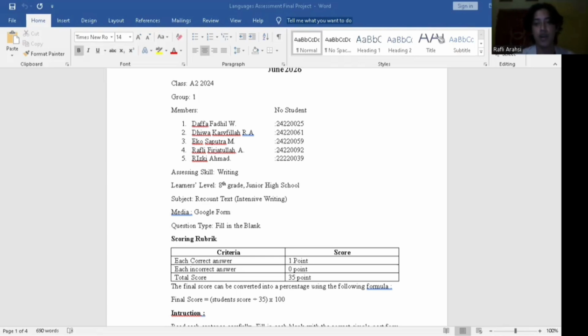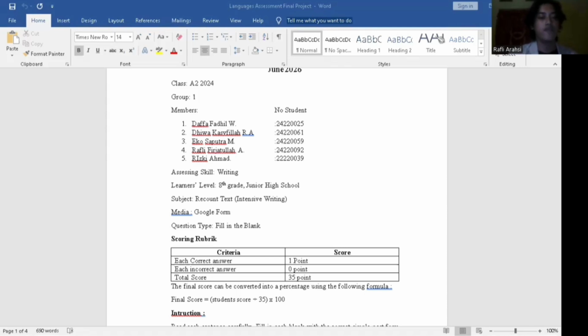First, we are from group 1 and I will introduce myself and the other group members. My name is Ropi Prijatul Arasi and my student ID number is 24220092. Next is Dapa Padil Wahyudin, the student ID number is 24220025. Next is Diwa Kaspila, student ID number 24220061. Next is Eko Saputra Marbun, student ID number 24220059. And the last is Rizky Ahmad, the student ID number is 22220039.